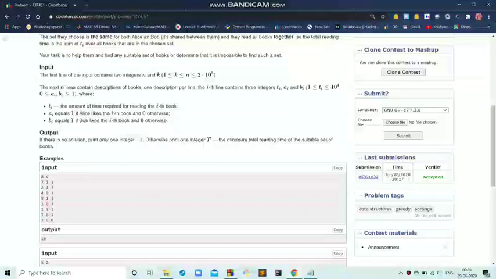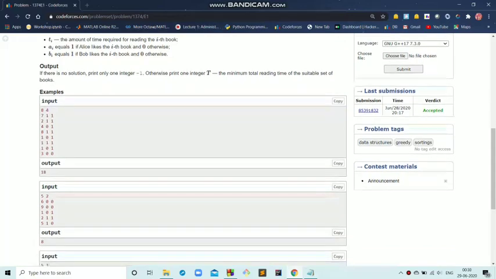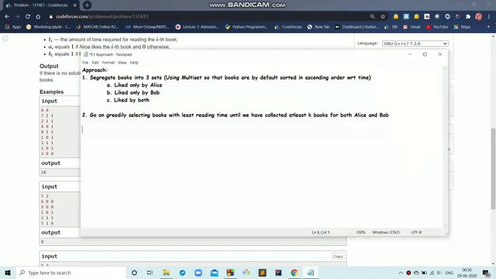In the input, two integers n and k are given, and for each i in n, we are given three integers ti, ai, bi, describing what I have already explained above. So let's see what's the logic for solving this question.